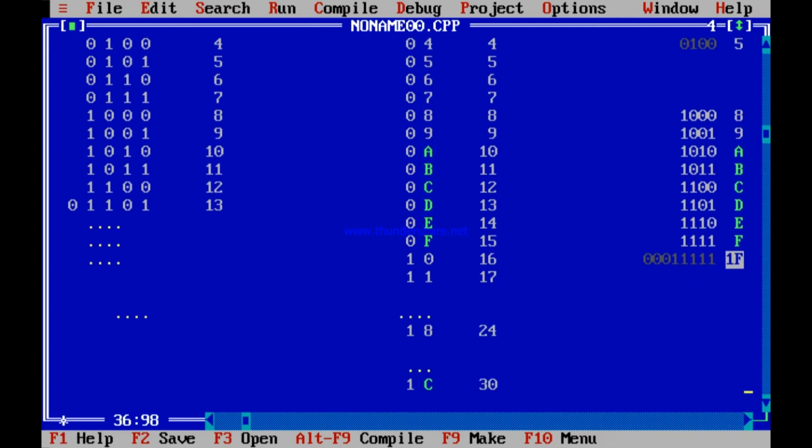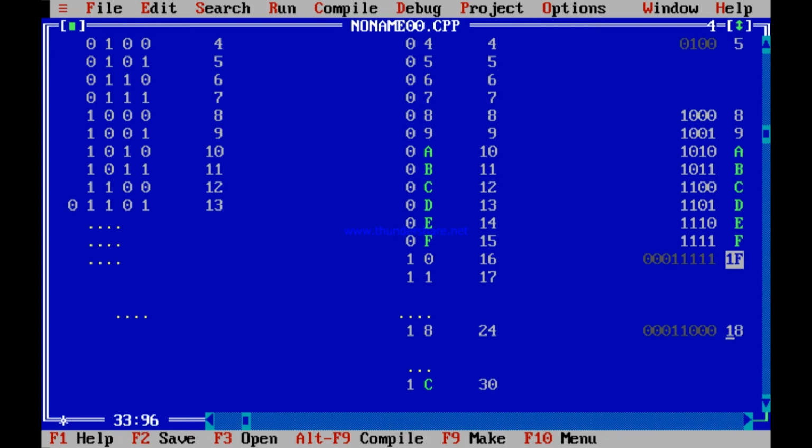Is it not so? Check any other number, say 24. You know what 24 is in hexadecimal? It is 18. In binary, if you want to convert it, it is as simple as that. 8 is 1000, and 1 is 0001. So 18 is 0001 1000.